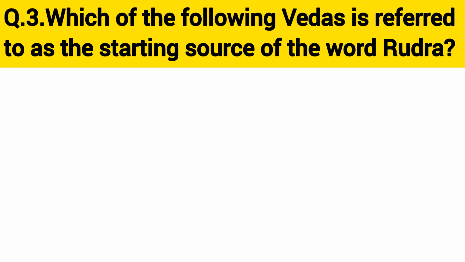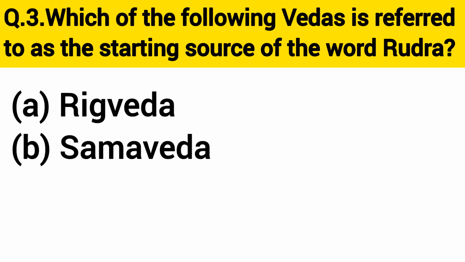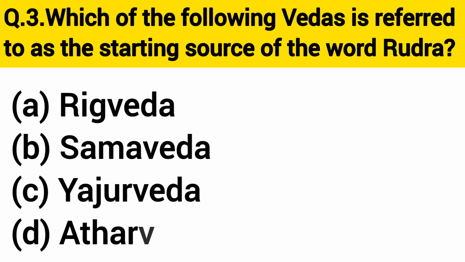Question number 3. Which of the following Vedas is referred to as the starting source of the word Rudra? A. Rigved. B. Samaved. C. Yajurved. D. Atharvaved.